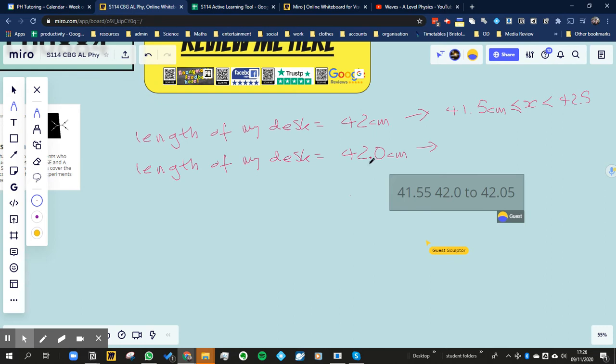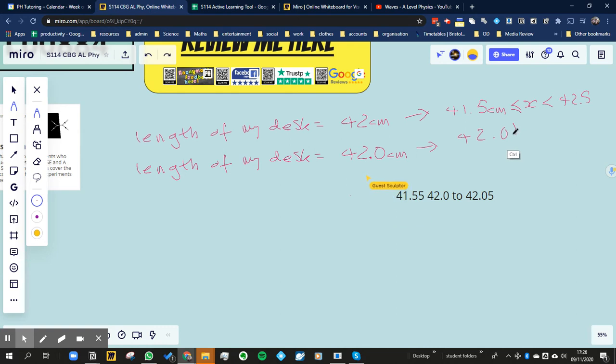Let me do this example as well, because then you'll see what I mean. This person is saying that they know to the nearest 0.1 centimeter what the value is. So in other words, the value could be, for example, 42.01 centimeters, which would round down to 42.0 centimeters. But it could also be something like 41.999 centimeters, which would also round to 42.0 centimeters.